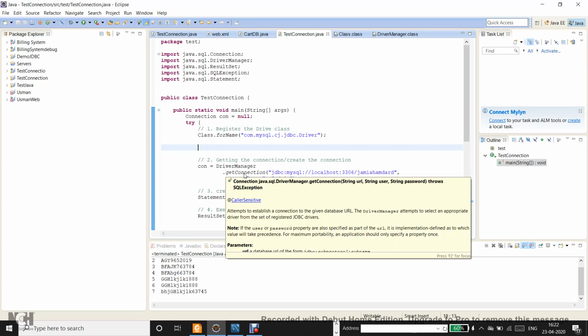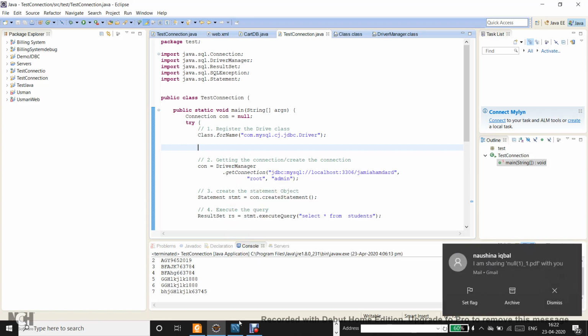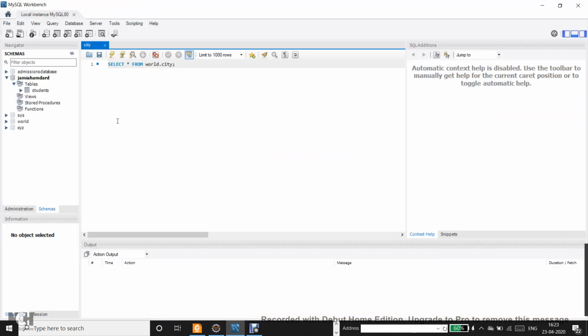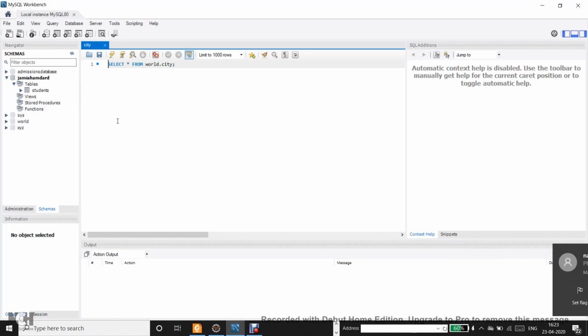The connection object is created with the information that you pass in the getConnection method. Even when you try to log in with MySQL Workbench, you needed to provide certain information. When you create a new connection, you need to provide the port number, the database, the username and the password, all those details, right? Even the IP address of the machine.